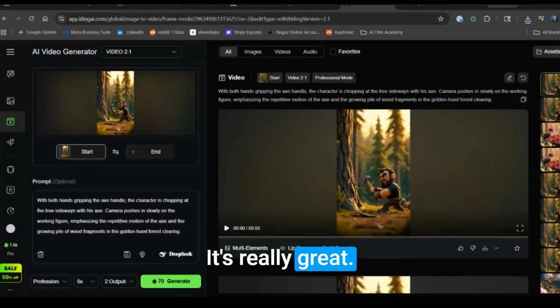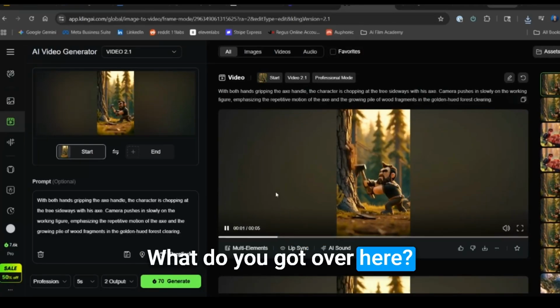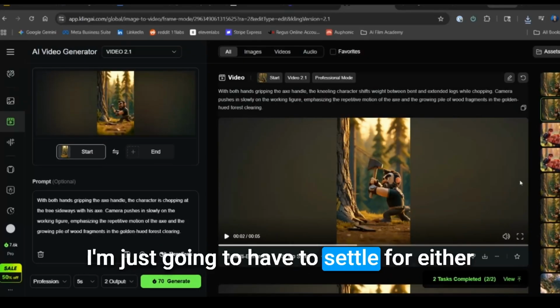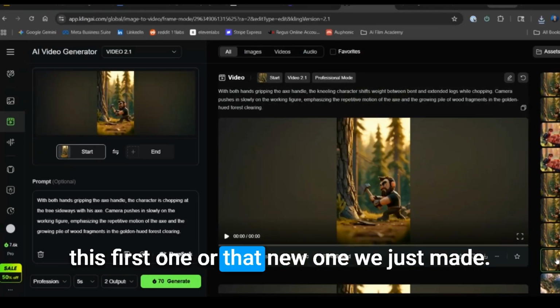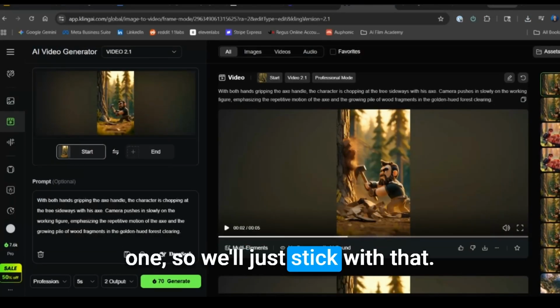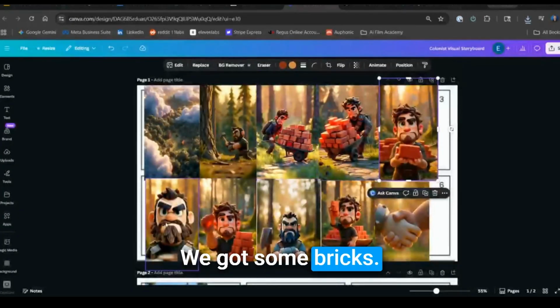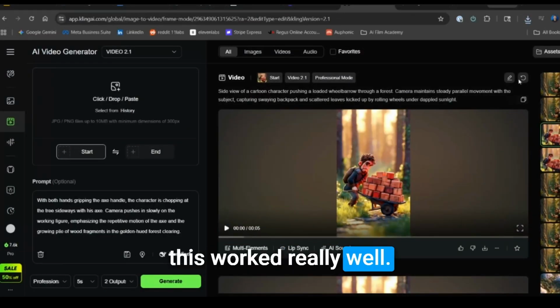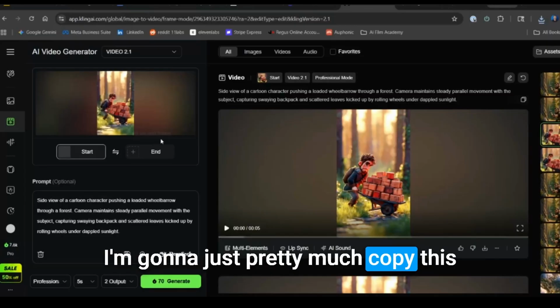It's really, what do you got over here? It's similar to what we already have. So I think I'm just going to have to settle for either this first one or that new one that we just made. I like the audio from the first one, so we'll just stick with that. We got some bricks, but speed run some of these. This worked really well. I'm going to just pretty much copy this over.